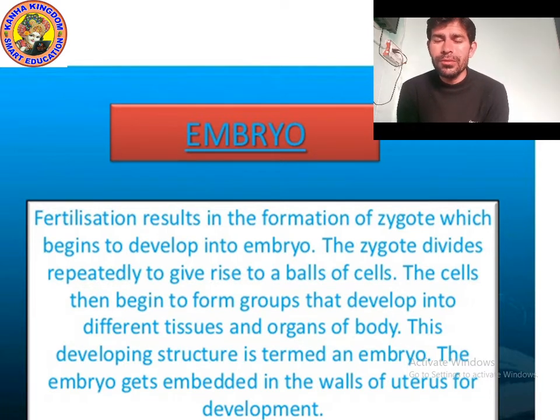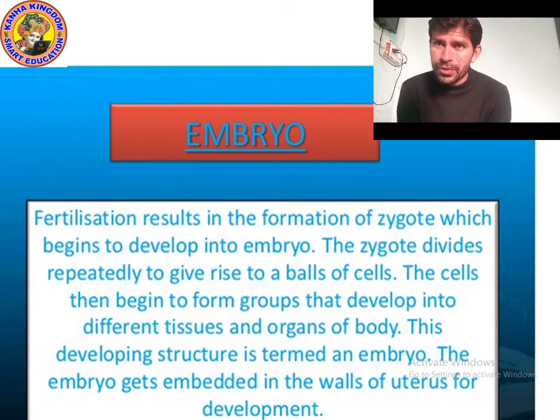So first of all, the zygote divides to give rise to a ball of cells. These cells begin to form groups that develop into different tissues. So when the zygote divides, cells form, then the cells form a group.